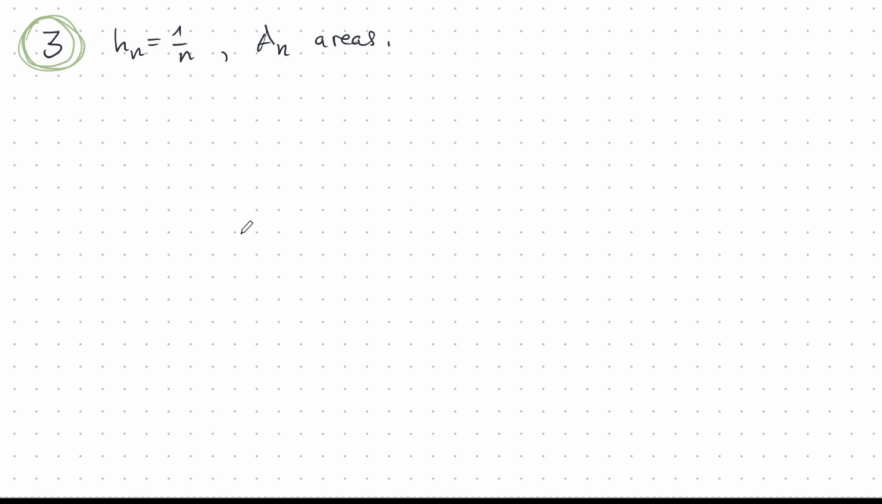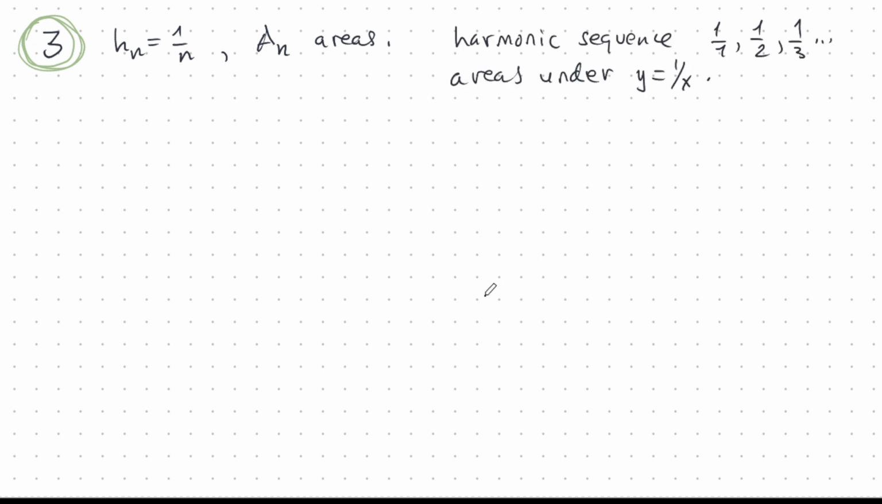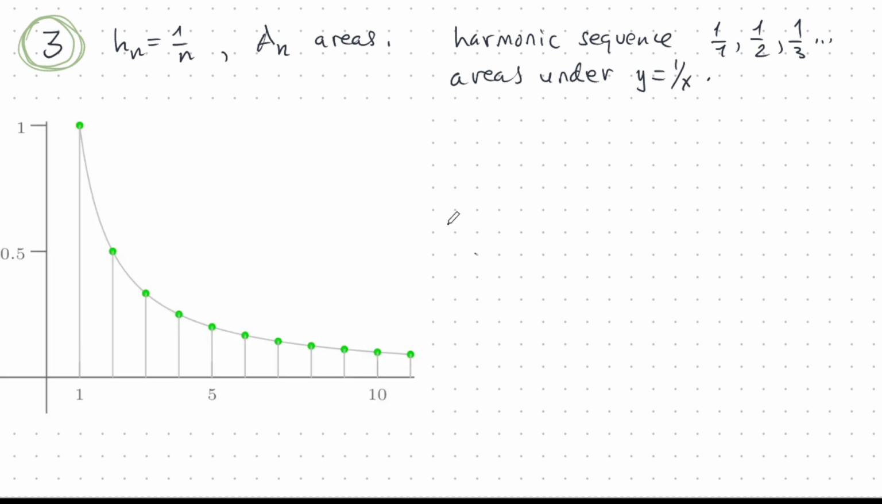Now, let me quickly review some results that I proved in the last video. Those results had to do with the harmonic sequence 1, 1/2, 1/3, and so on, and the areas under the curve 1 over x. So here is the curve, y is 1 over x, and I have some points on it, 1 over 1, 1 over 2, 1 over 3.